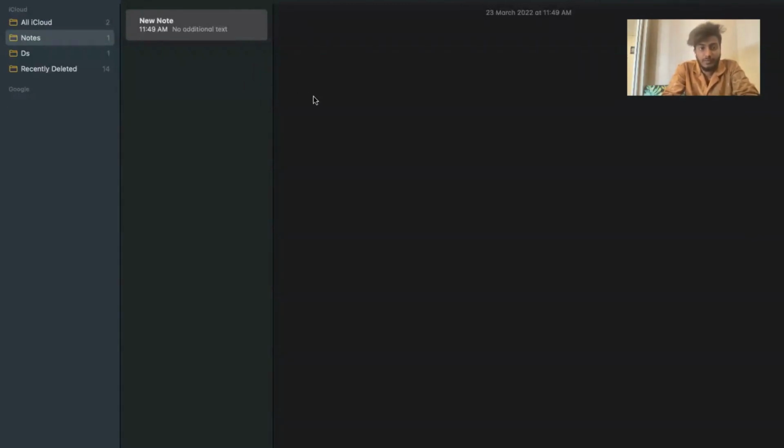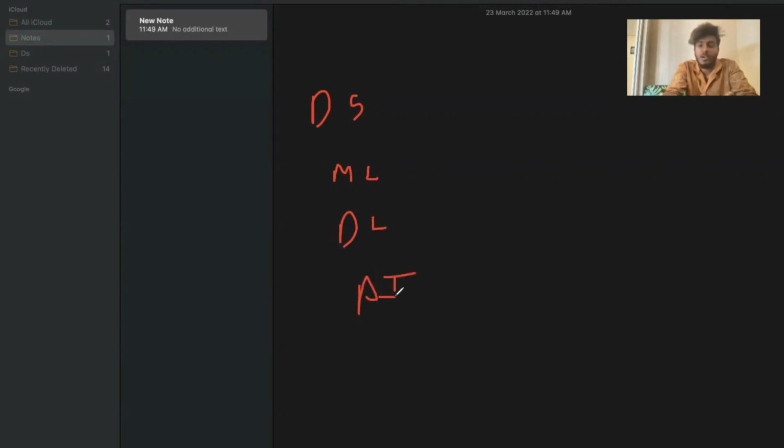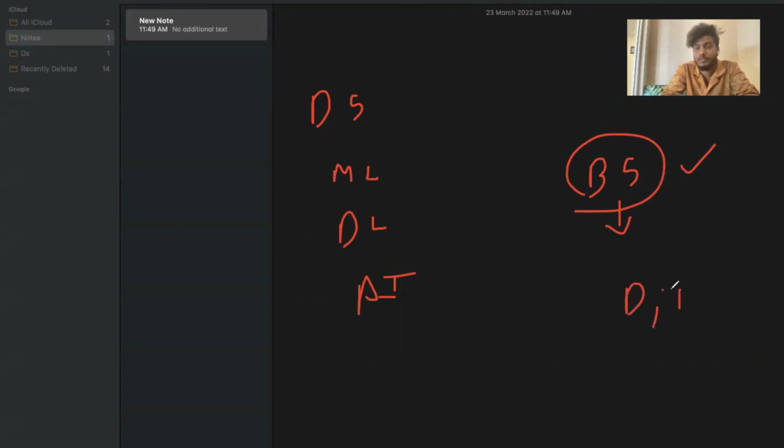So today we are going to discuss what is data science, what is machine learning, what is deep learning, and what is artificial intelligence. Right. So basically, what is data science? It is very simple. Generally, solving the business case using data, technology, and algorithm is called data science. What is a business case? A business case means if an organization is facing any issue that they want to solve in future, that is called a business case. So if you're solving that business case using these three things, one is data, one is technology, one is algorithm, then it is called data science.